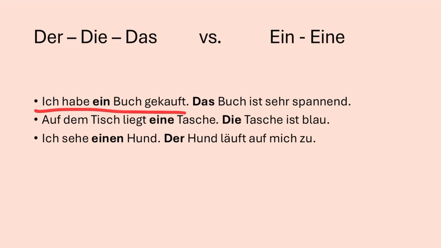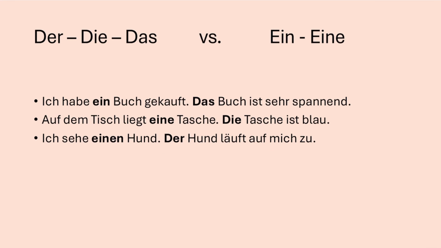Ich habe ein Buch gekauft. I bought a book. Das Buch ist sehr spannend. The book is very interesting. Auf dem Tisch liegt eine Tasche. On the table there is a bag. Die Tasche ist blau. The bag is blue. Ich sehe einen Hund. I see a dog. Der Hund läuft auf mich zu. The dog is coming toward me.